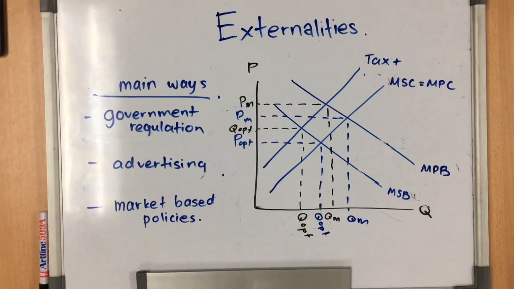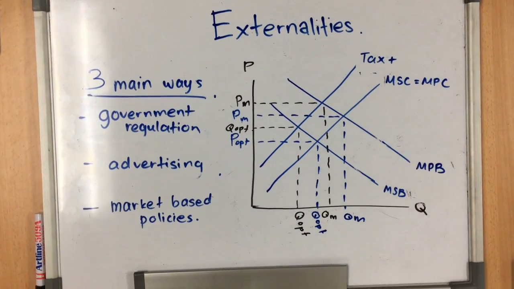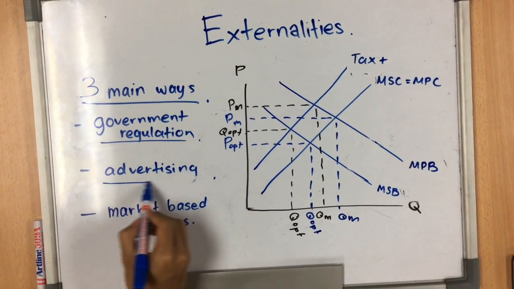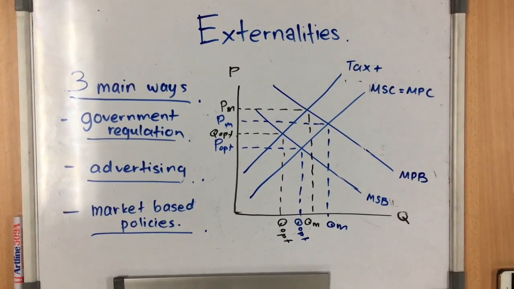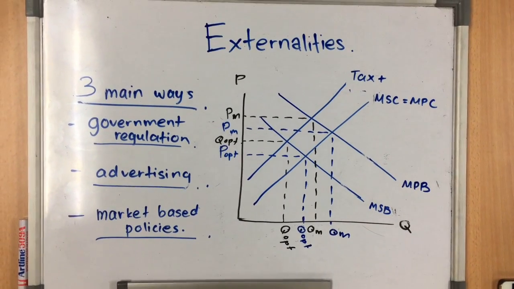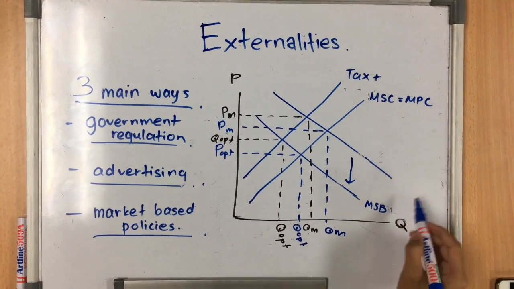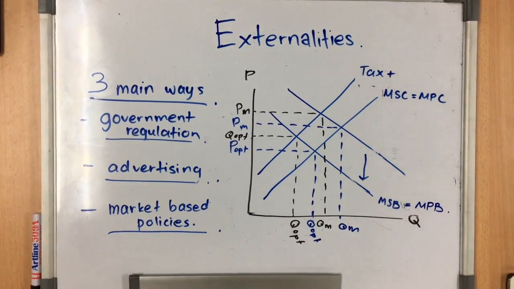There are 3 ways of correcting negative consumption externalities. They are government regulations, advertising, and market-based policies. Correction of negative consumption externalities involves either decreasing demand and shifting the MPB curve towards the MSB curve through regulations or advertising,